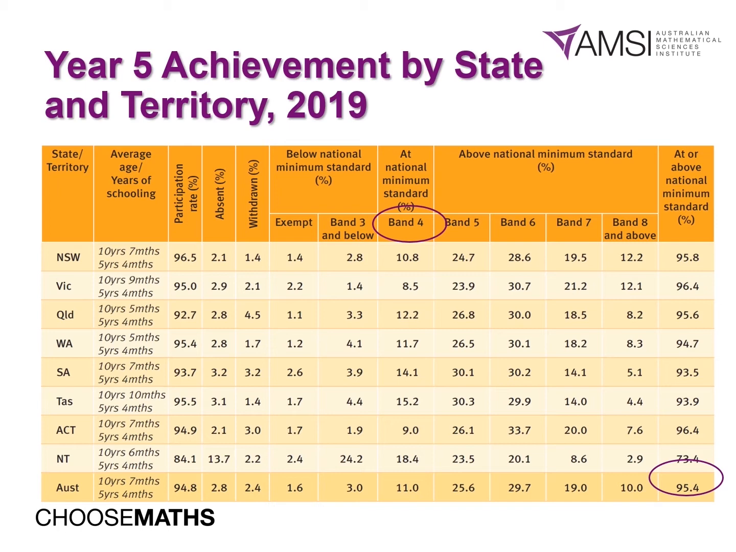but we can also use this data to compare how we're tracking considering our own context. We can then ask the question, why are some of our students not reaching the national minimum standard? And then we're able to delve deeper into data and identify possible areas of future improvement.